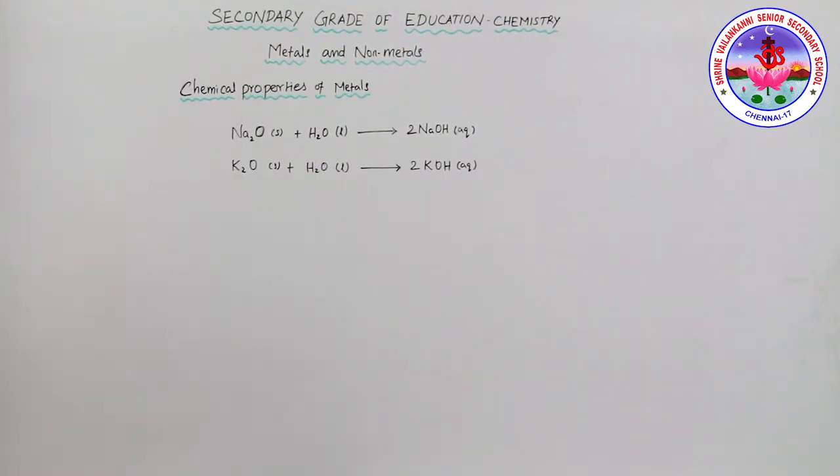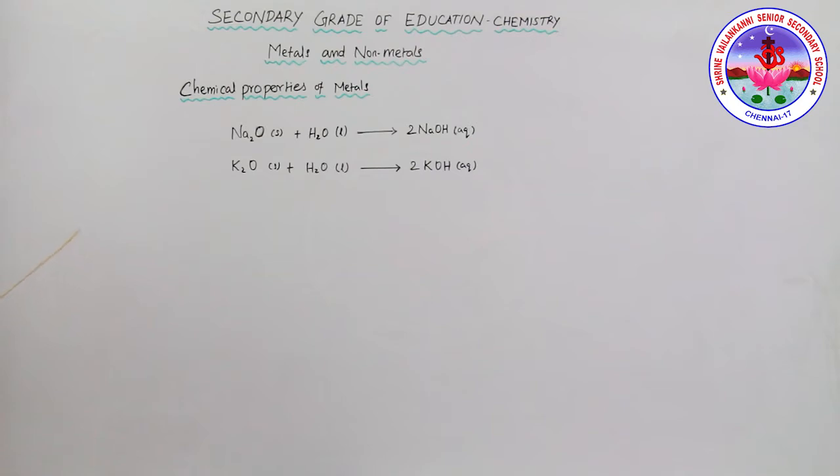Now you know that all metals do not react with oxygen at the same rate. That is, different metals show different reactivity towards oxygen. Metals like potassium and sodium react so vigorously that they catch fire if kept in the open.